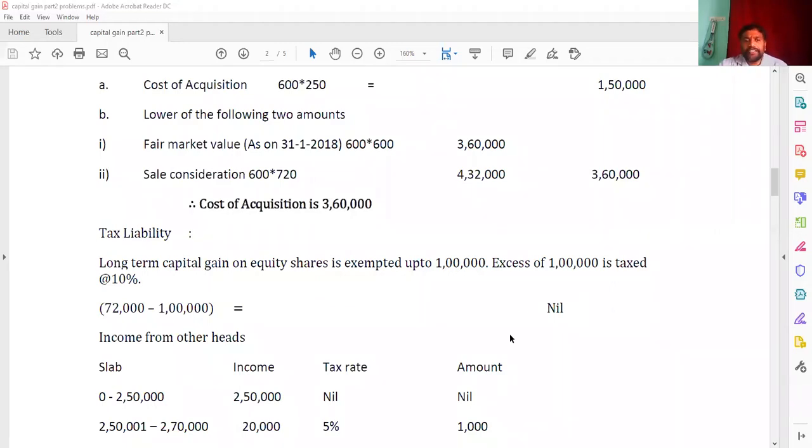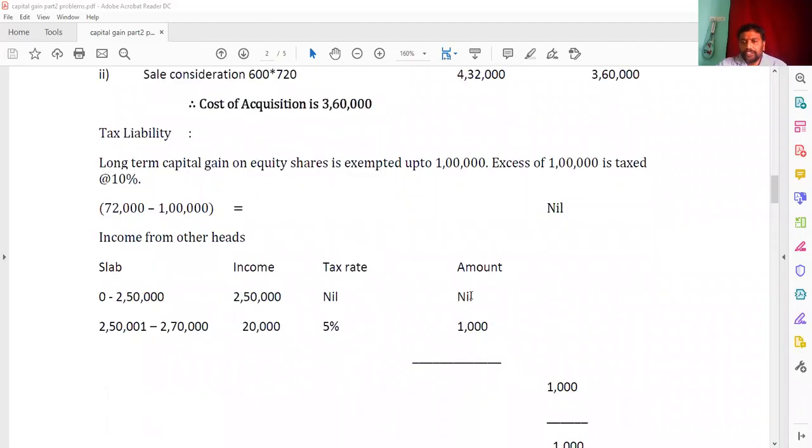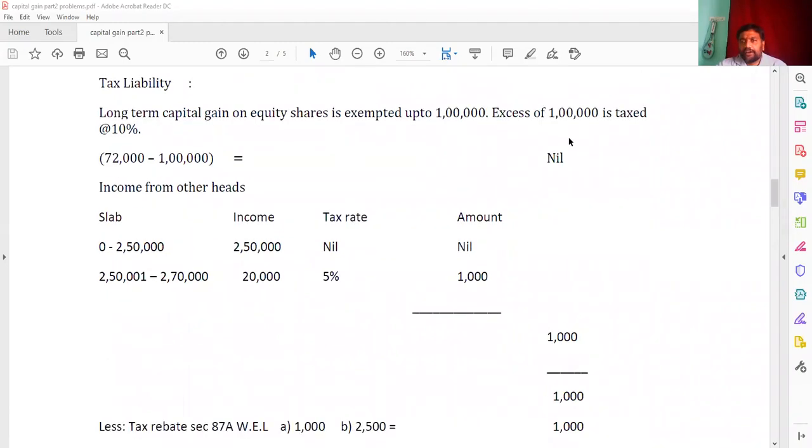And then he has given here income from other heads in this question as 2,70,000. Here also, for non-senior, 0 to 2,50,000, the income will be 2,50,000, the tax rate will be nil, and the amount also will be nil. And for 2,50,000 1 rupee to 2,70,000, the income will be 20,000 and the tax rate is 5%, so you get 1,000. So nil and 1,000; by adding this, you got 1,000 here, and the long-term is nil.